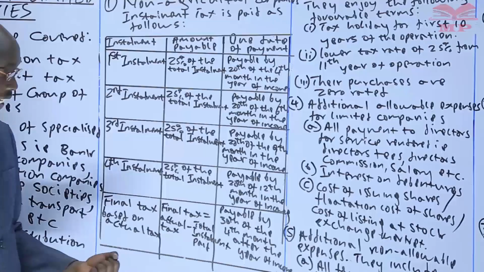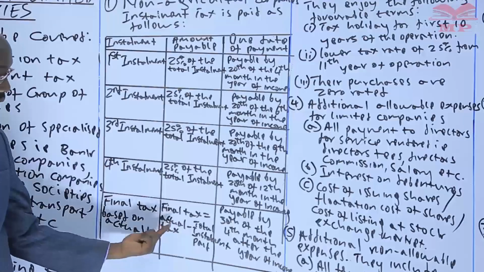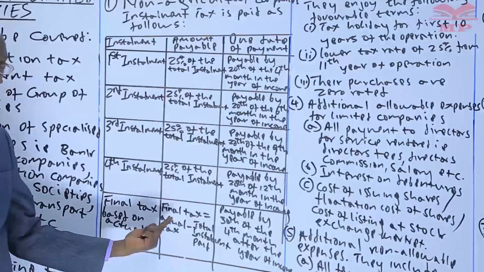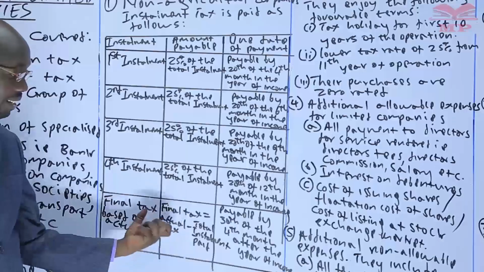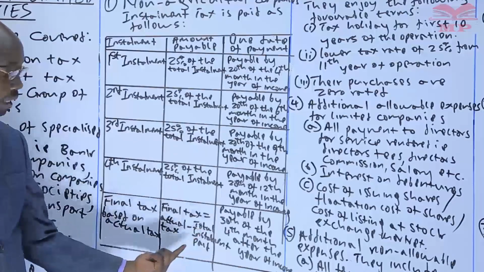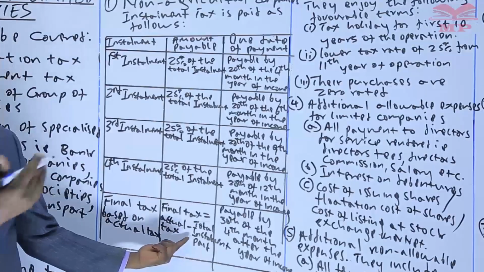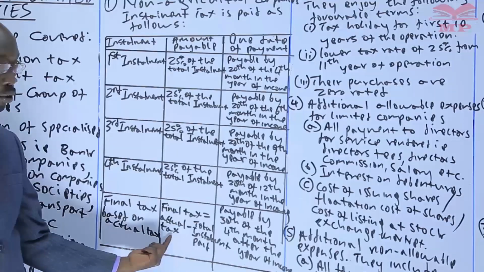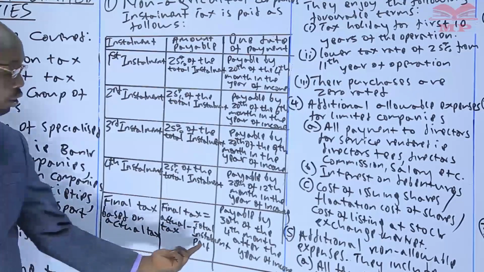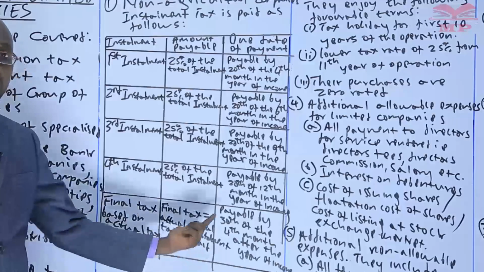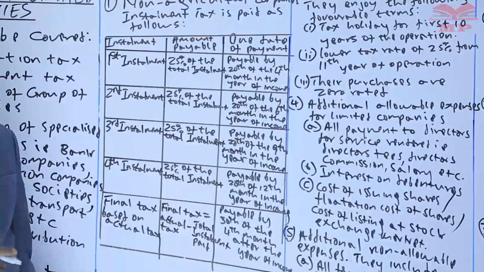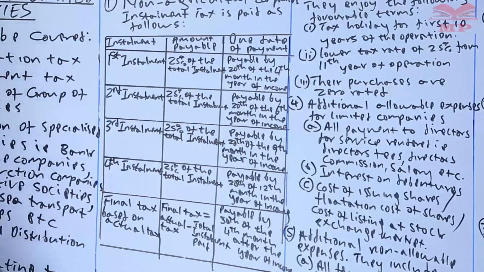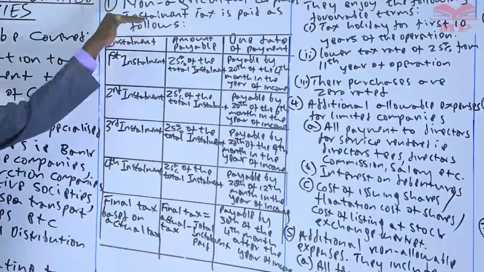And sometimes, we are talking about the final tax that you're supposed to pay. It can also be a refund, whereby if the actual tax is less than the installment you have paid. Like we said, installment tax that we had estimated was 11 million. How about in case the actual tax is 8 million? So it means that you have paid more through installment, the 11 million, than you are actually supposed to pay, the 8 million. There is a difference of 3 million. That 3 million becomes the refund, not to be paid. That is for non-agricultural companies.